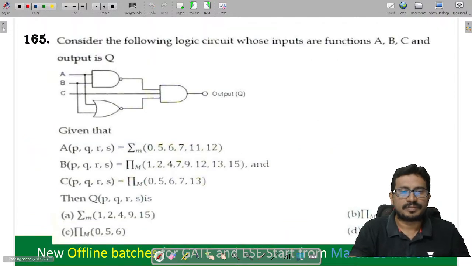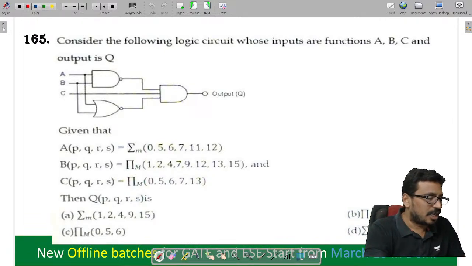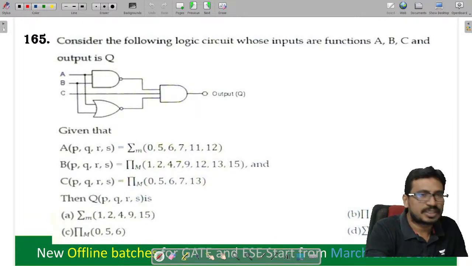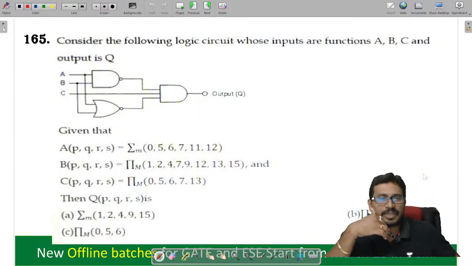Fine. Yeah, tell me now this problem. And then one last problem here, 165. This is the last problem in the logic gates.